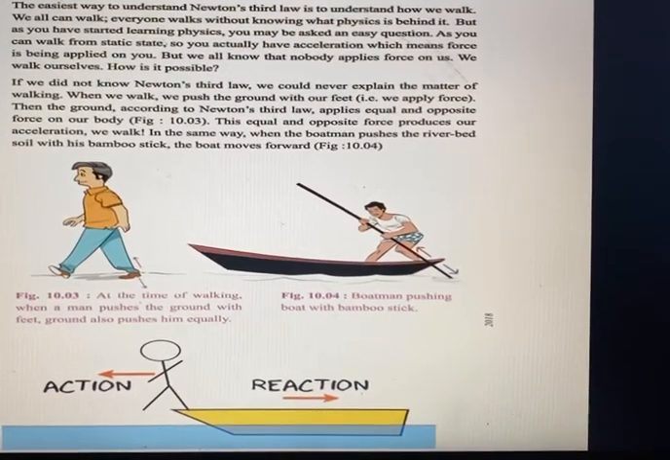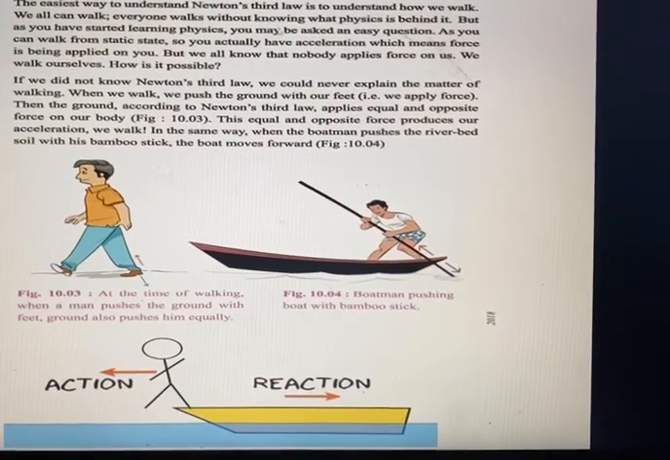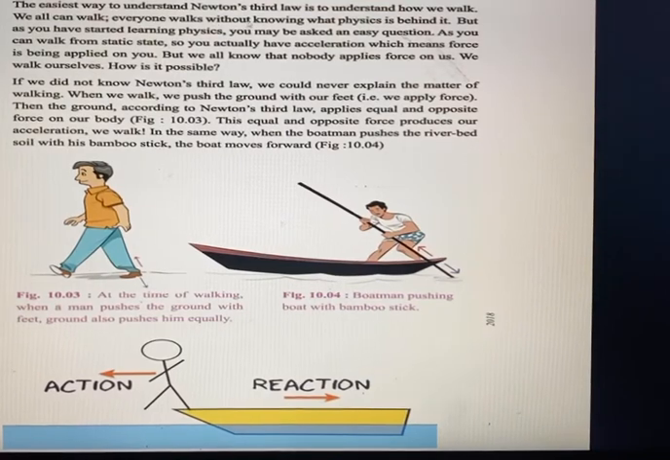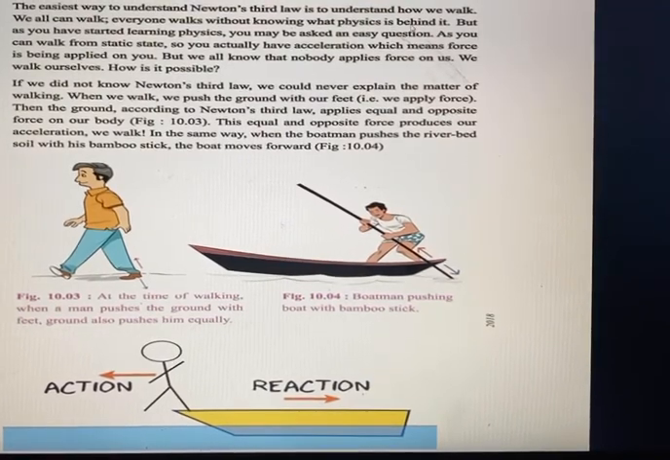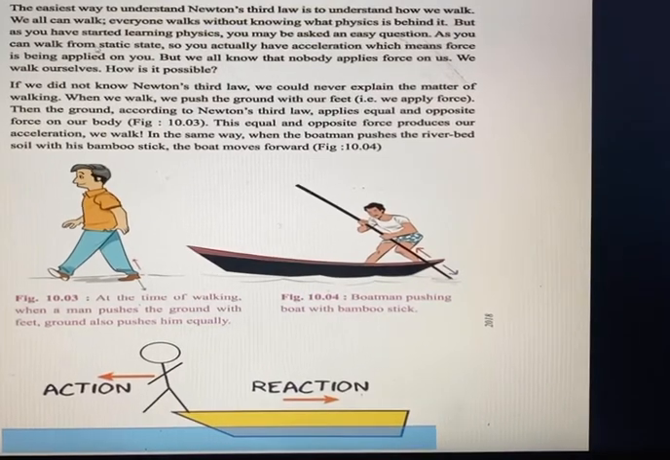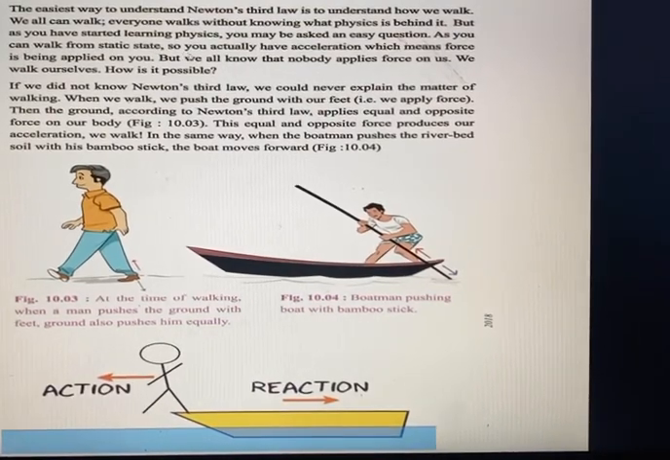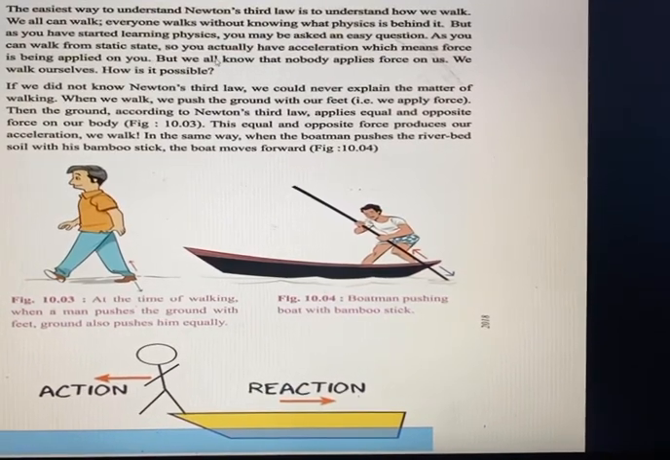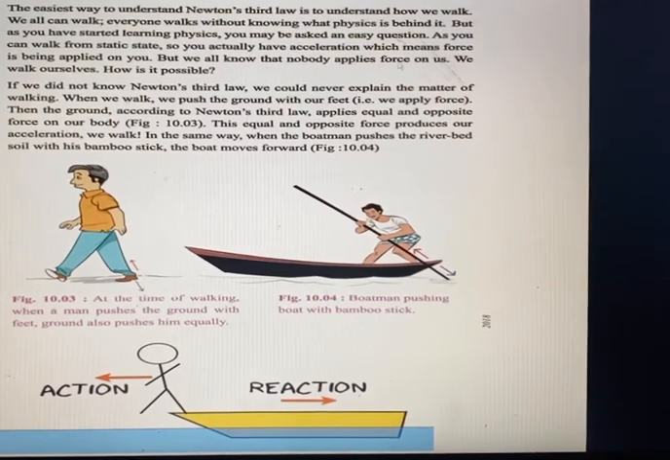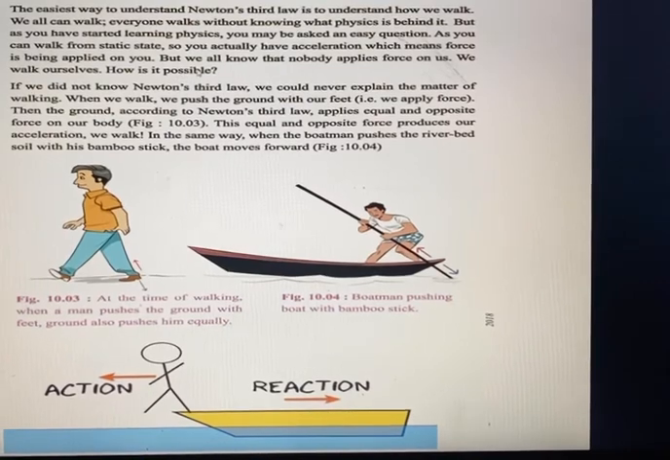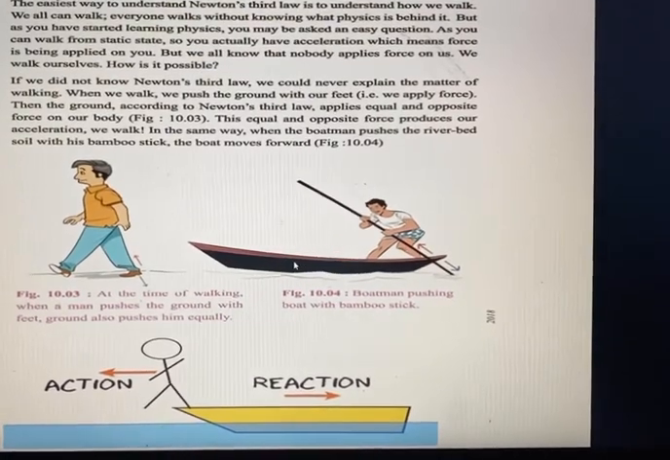So the easiest way to understand Newton's third law is to understand how we walk. Everyone walks without knowing what physics is behind it. But we can walk from a static state. You actually have acceleration, which means force is being applied on you. But we all know that nobody applies force on us. We walk ourselves. Is that possible? The answer is no way.